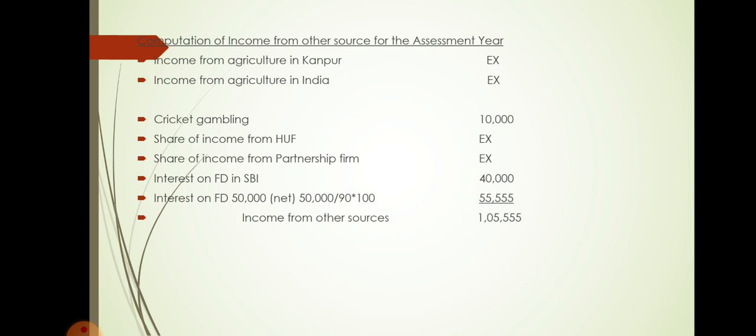So I told you, agricultural income is exempted. It is exempted under section 10 subsection 1. Okay, agricultural income is exempted under section 10 subsection 1. And they also gave the point that share of income from Hindu undivided family is exempted under section 10 subsection 2. Okay. Next, share of income from partnership firm is also given in the problem. I told you it is exempted. It is exempted under section 10 subsection 2A. Under section 10 subsection 2A, it is exempted.